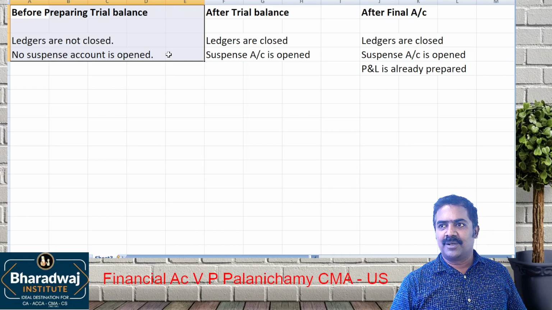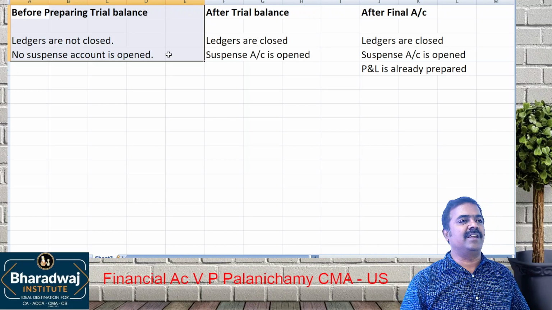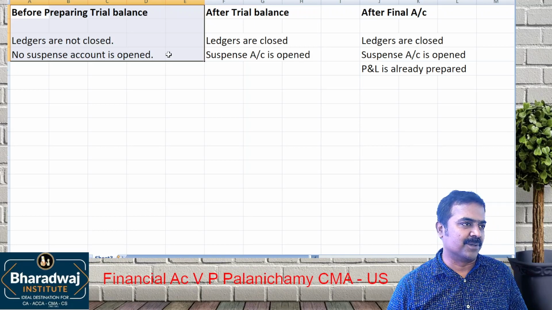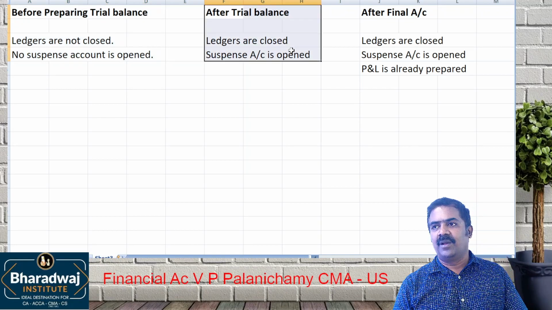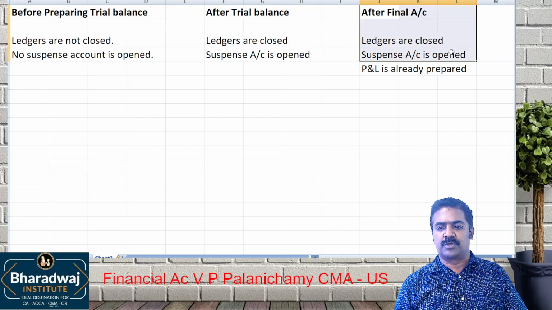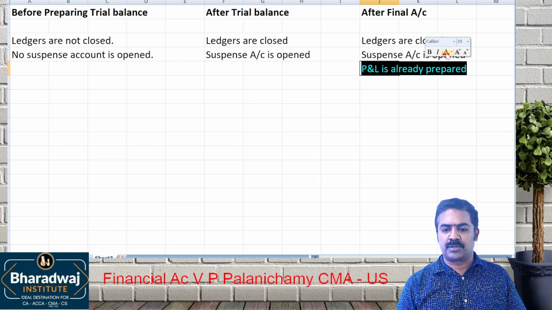Only when the ledger is closed and it is not tallying, we'll open which account? Suspense account. After trial balance, the suspense account is already opened. After final accounts also, the suspense account is opened, but the problem is the P&L account is already prepared and closed.